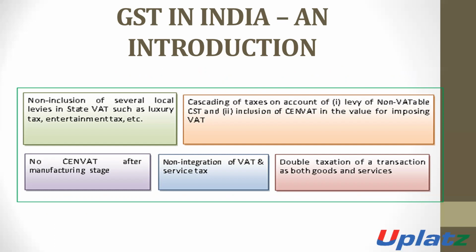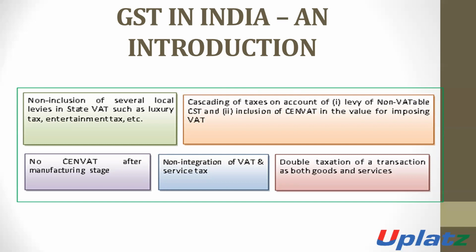Number one, in the case of state, there are several taxes, just like entertainment tax and luxury tax. These taxes are not included in the VAT. So in this case, there is a requirement to pay different taxes. Number two, cascading of taxes on account of levy of non-vatable CST. In the previous tax regime, there was cascading of taxes.